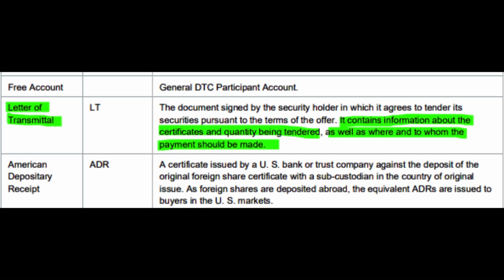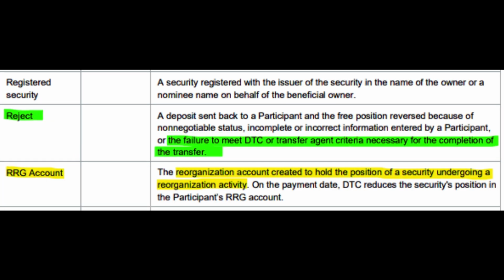5. Letter of transmittal is a document signed by the security holder in which it agrees to tender its securities pursuant to the terms of the offer. It contains information about the certificates and quantity being tendered, as well as where and to whom the payment should be made. 6. RRG account means the reorganization account created to hold the position of a security undergoing a reorganization activity. On the payment date, DTC reduces the security's position in the participant's RRG account.